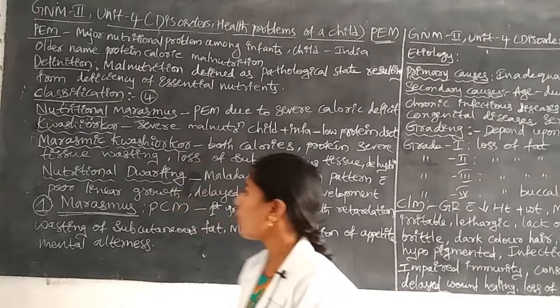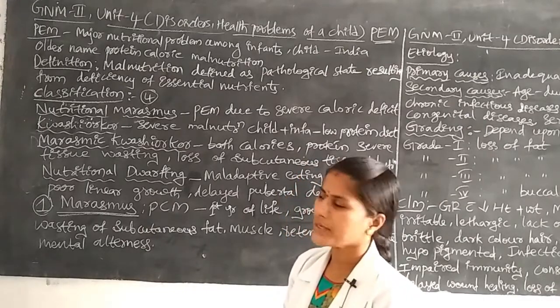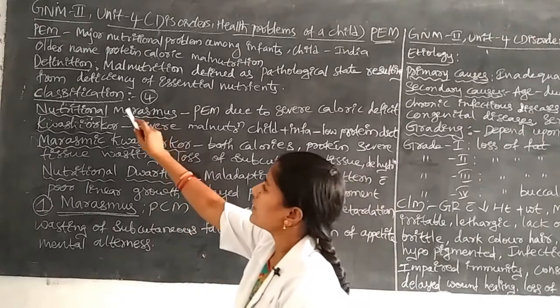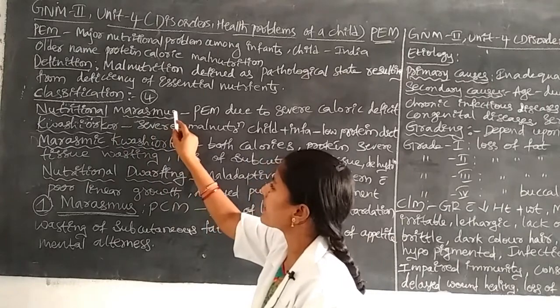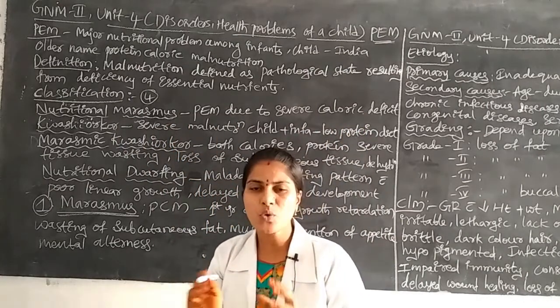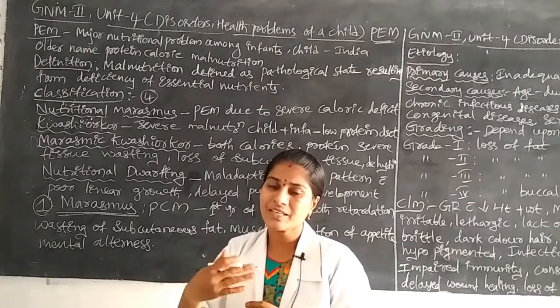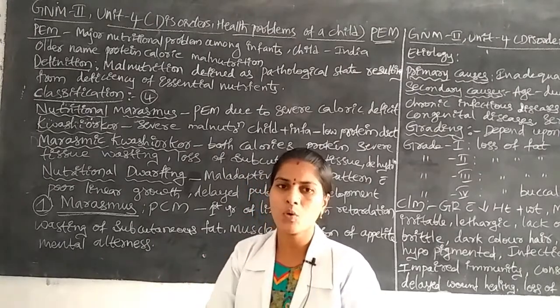These are the 4 types of protein energy malnutrition. In the first type, nutritional marasmus, there is only loss of calories in the children, but proteins and some other nutrients will be there in the body.